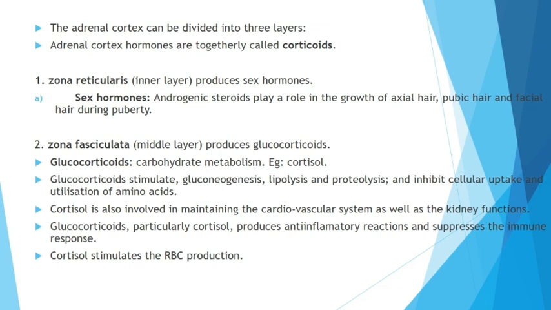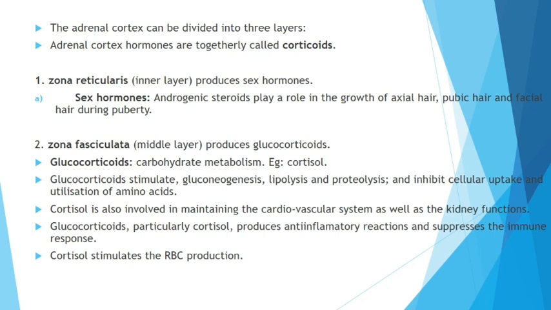Whereas the second layer, the middle one, produces glucocorticoids. Gluco means related to metabolism. Glucocorticoids regulate carbohydrate metabolism, for example cortisol. The hormone involved in carbohydrate metabolism is a type of glucocorticoid called cortisol. Normally they stimulate gluconeogenesis, lipolysis, that is breakdown of lipid, and proteolysis, that is breakdown of protein, and inhibit cellular uptake and utilization of amino acids.